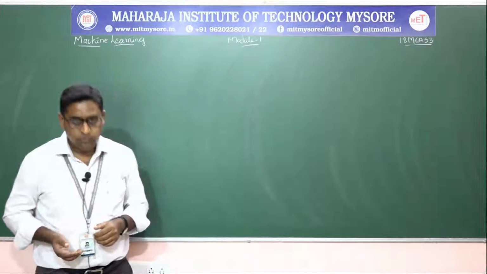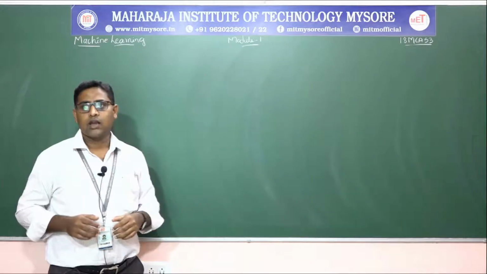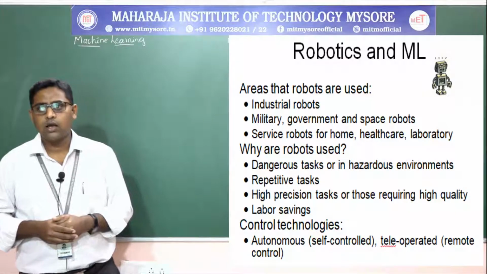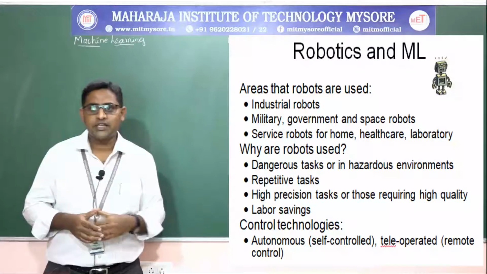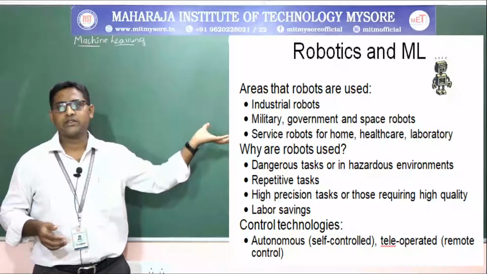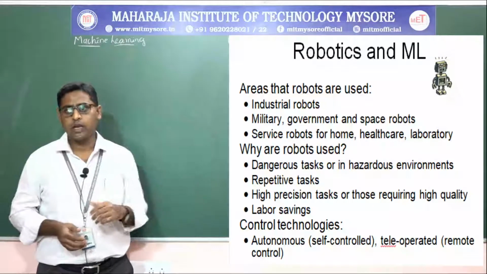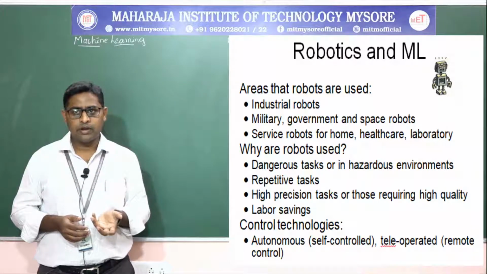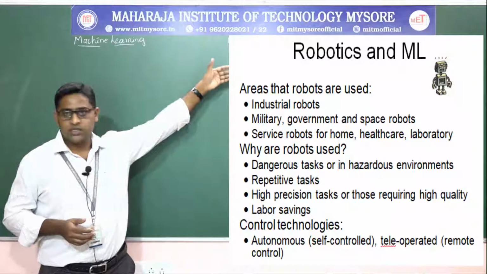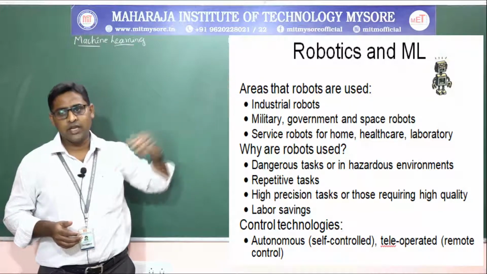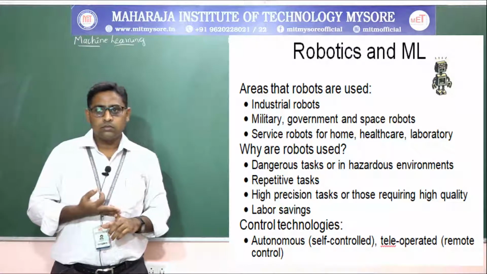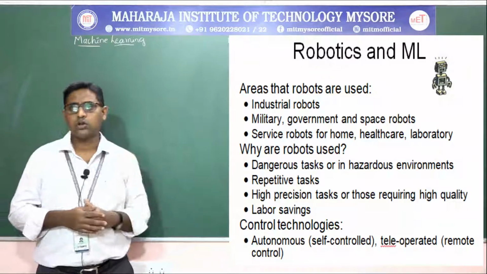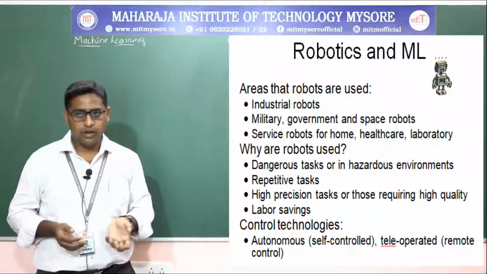The next application of machine learning is the revolution in robotics. Robotics in machine learning is a key area which is very popular nowadays. Robots are used in areas like industrial robots, military, government and space robots, and service robots for home, healthcare and laboratory. You can see robots in these three areas majorly every day.